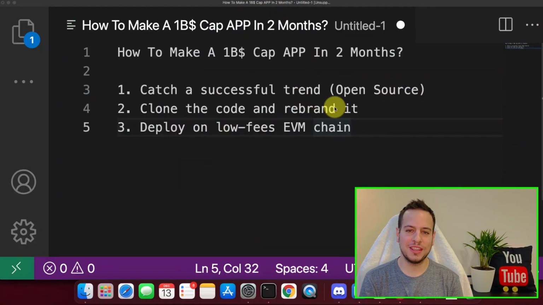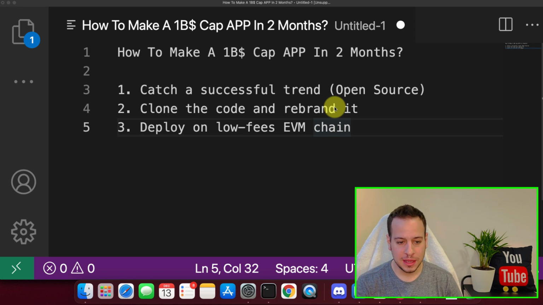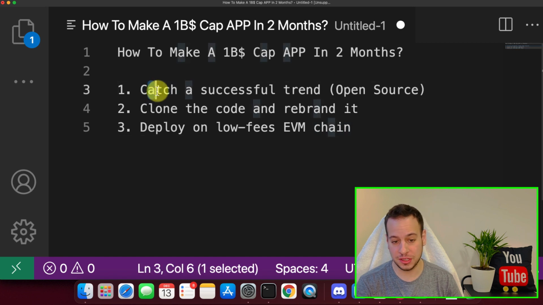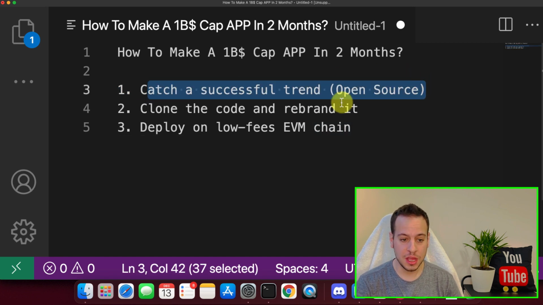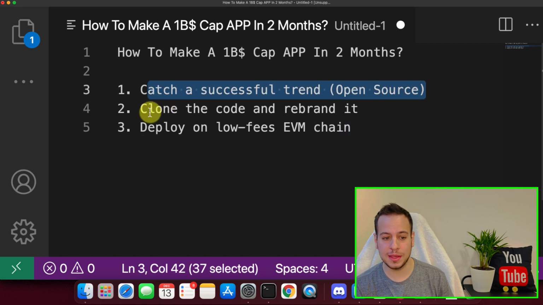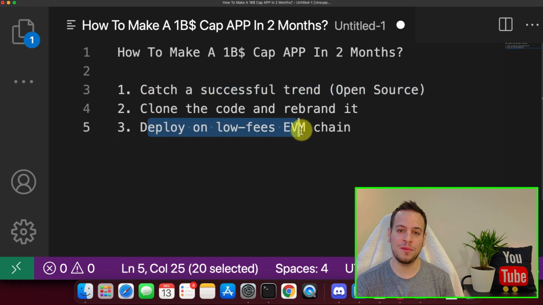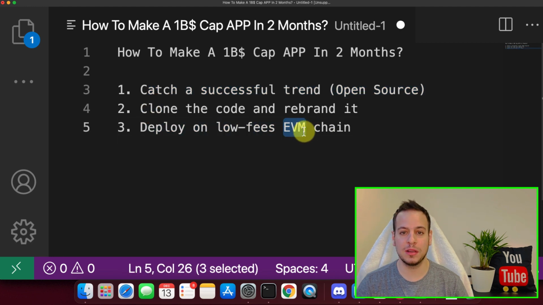Hello guys, it's Johnny Time and welcome to another decentralized finance tutorial, and today we are going to learn how to make a $1 billion market cap decentralized application in only 2 months. And the recipe is quite simple. Catch a successful trend, which is open source code, of course, clone the code and rebrand it, deploy on a low fees Ethereum virtual machine compatible blockchain, and there you go, you have a $1 billion cap project.